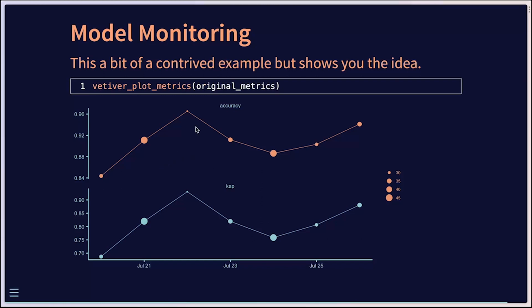We can get a sense of the changes using some standard model outputs like accuracy, so we can see how the model is performing over time. This could be an easy way for you to pick up model drift if you're monitoring the trends of your overall model performance as a function of time. As is pointed out in, I believe it's the Tidy Modeling with R book, it can be quite easy for these models to fail silently. So building in some of this model monitoring is a critical component for success.